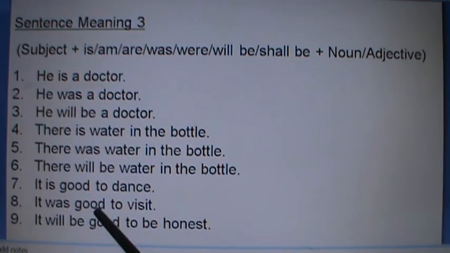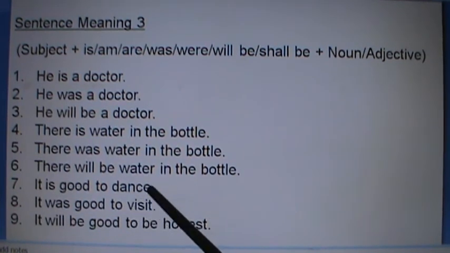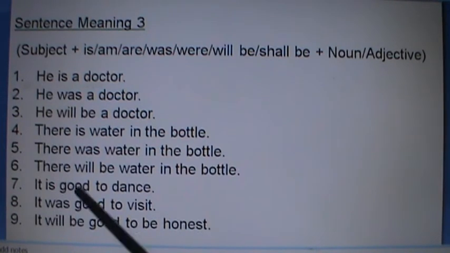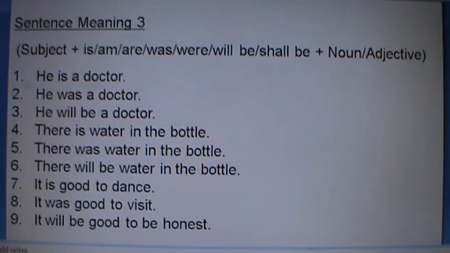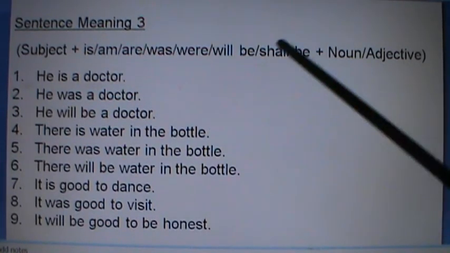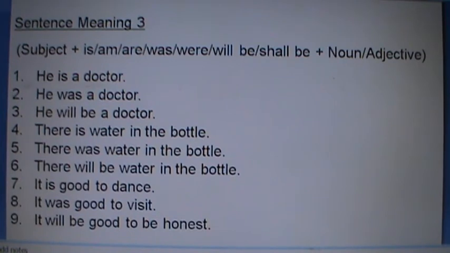It was good to visit. घुम्नु राम्रो थियो. That was in the past tense. It will be good to be honest. इमानदार हुनु राम्रो हुनेछ. It will be good to be honest. So be familiar with such types of statements. From here you have to learn. You should be able to generate so many statements with the help of using these be verbs. They are very common in everyday use.